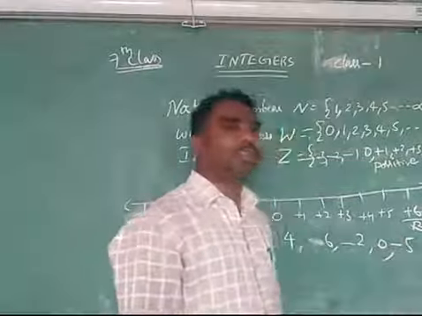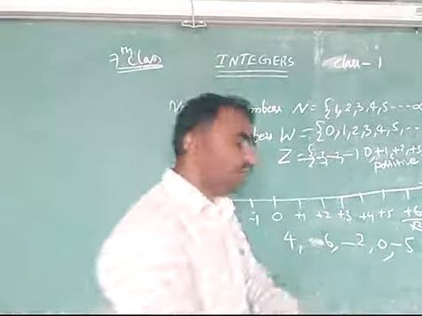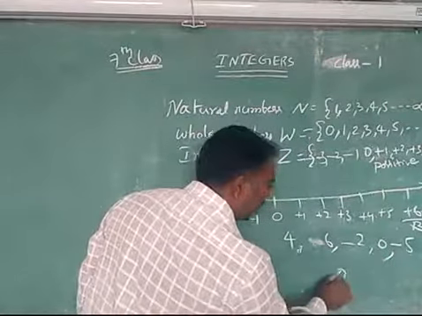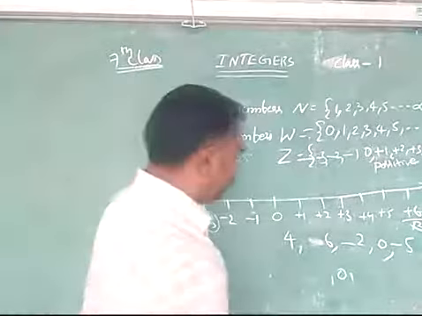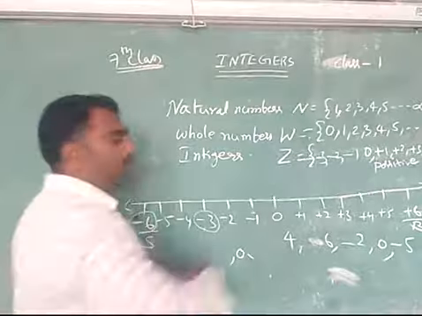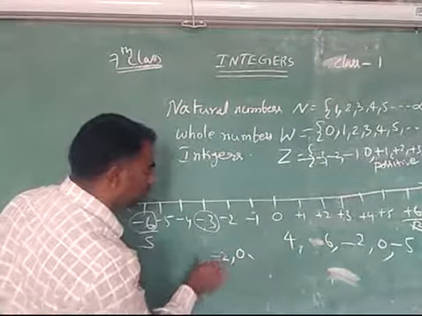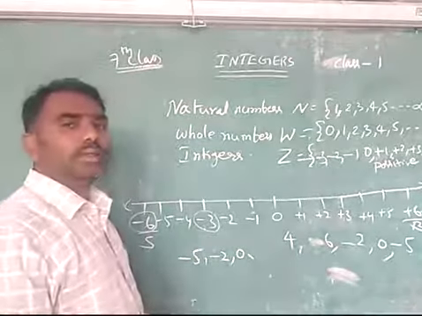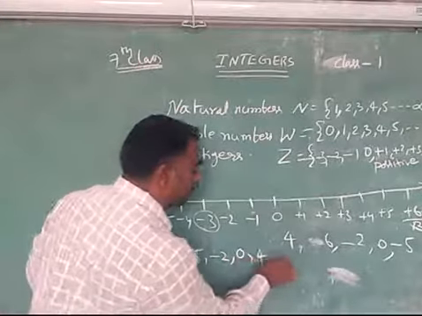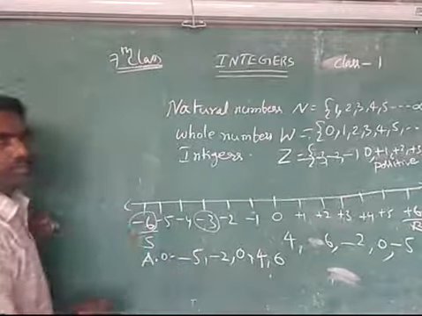Minus 5. This minus position is least because 5 rupees are borrowed. Here 2 rupees borrowed. So whose position is very bad here? Minus 5. Not only like that, simply you can say 0 is in the middle, negative numbers on the left hand side, positive numbers on the right hand side. So the negative numbers are minus 2, minus 5. Minus 5 is smaller, then minus 2, 0 and then 4 and 6.